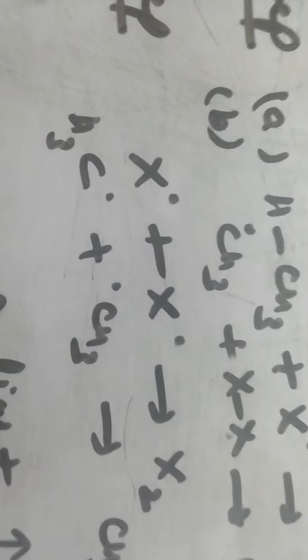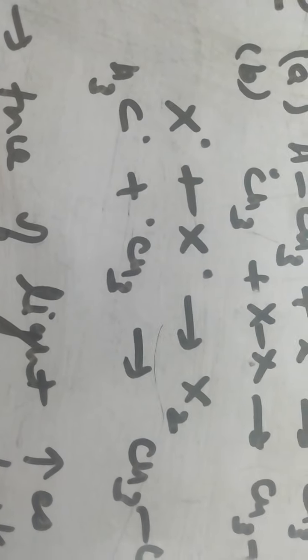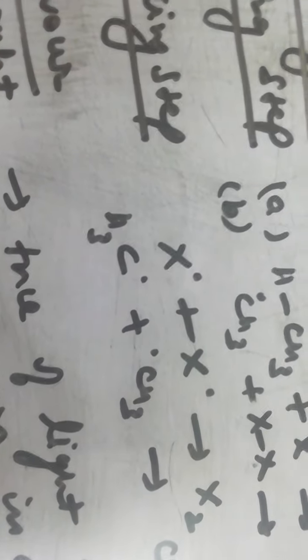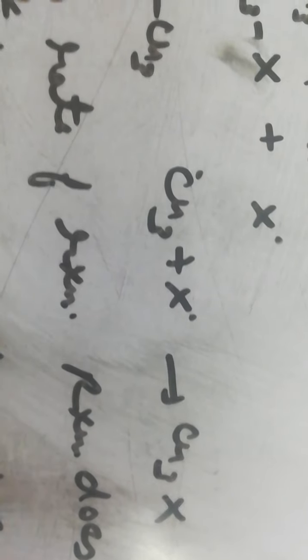The halide free radical will react with the alkane and we will get an alkyl free radical plus HX. Now the alkyl free radical will react with another molecule of halogen and we will get CH3X plus a halide free radical. Third is the chain terminating step. In this, all the free radicals formed in the chain propagating steps will react with each other and terminate the chain. So halide free radical reacts with halide free radical, we will get a halogen molecule. Alkyl free radical reacts with alkyl free radical and we will get an alkane molecule. Alkyl free radical will react with halide free radical and we will get an alkyl halide.